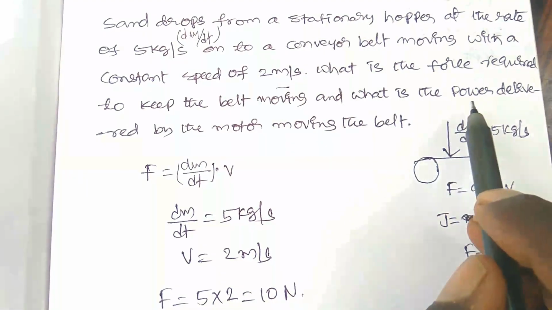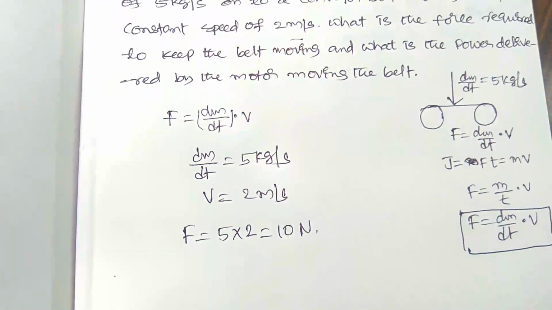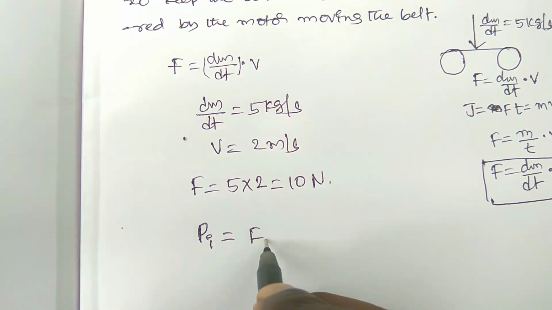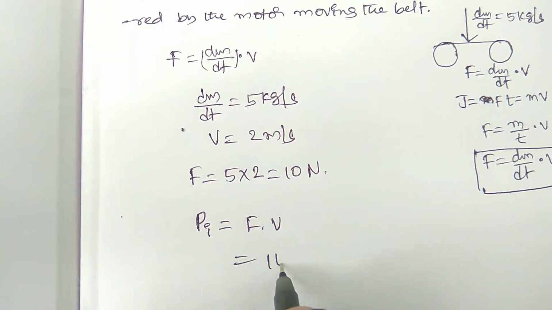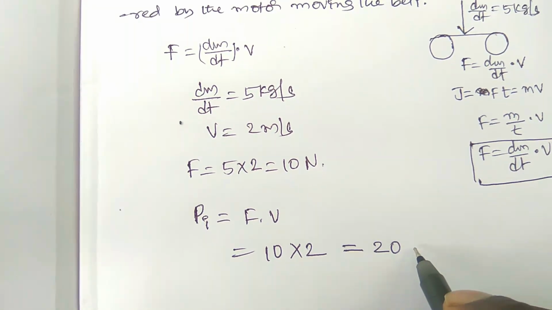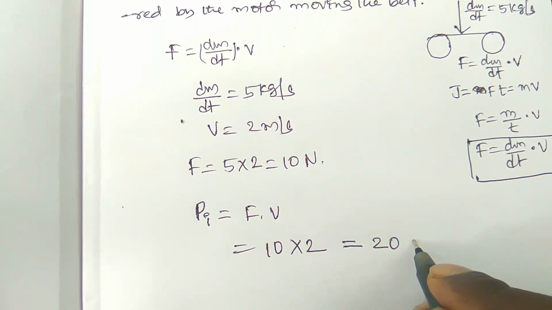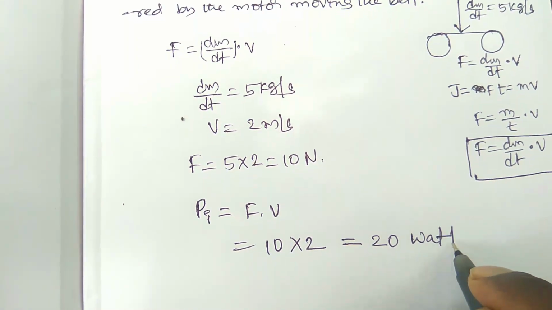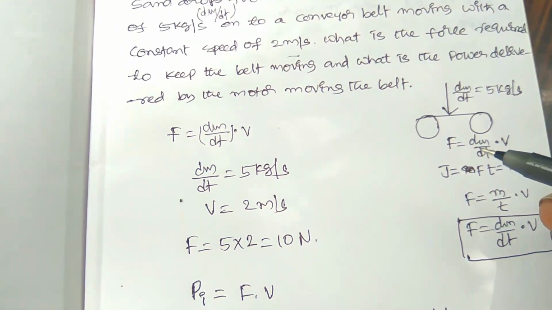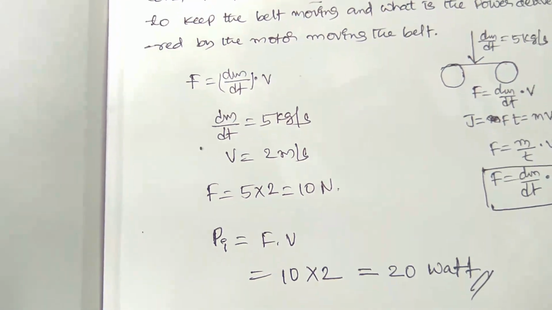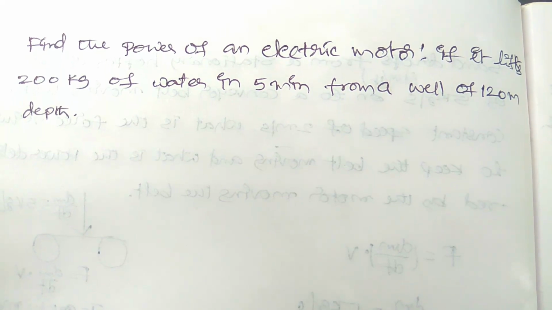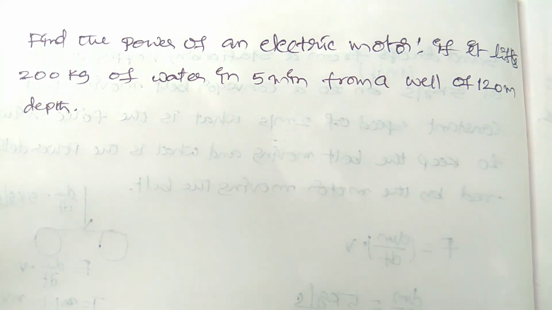Now we have to find the power delivered by the motor moving the belt. The instant power is, as you already know, F into v. So F is 10 newtons into velocity 2 meter per second, that is 20 watts. Okay, so this is the answer. Simply observe the problem, get the concept, and then you can solve it very easily.